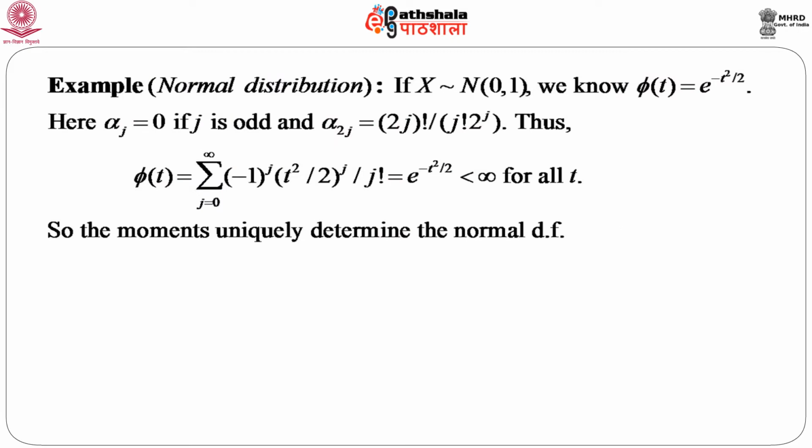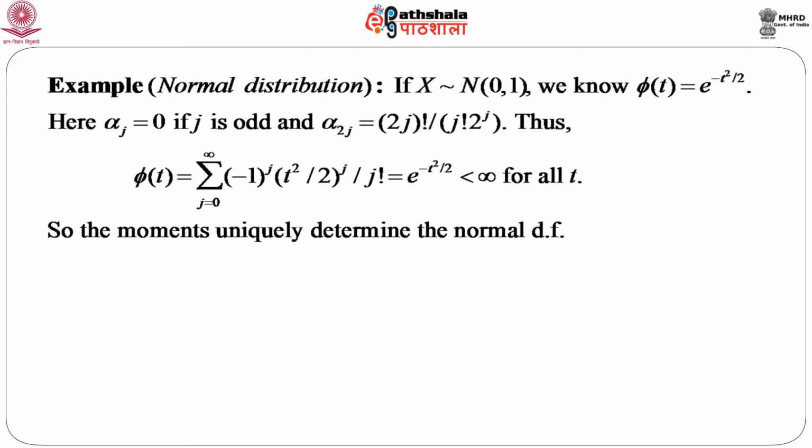Let us consider one example. Suppose a normal distribution, the well known normal distribution, when X follows normal 0, 1. We know that phi of t, that is the characteristic function of this normal 0, 1 variable, is e to the power minus t square by 2.